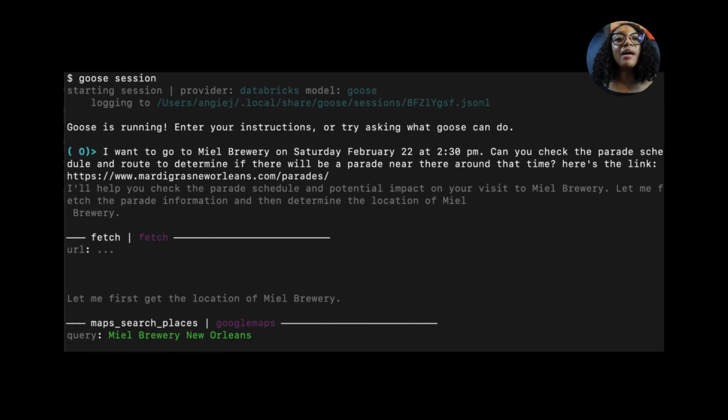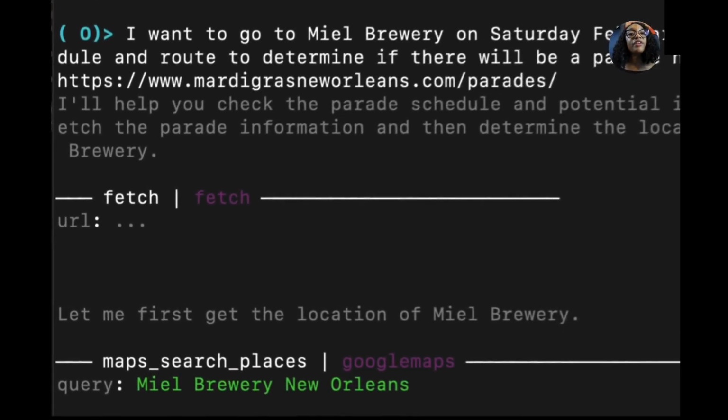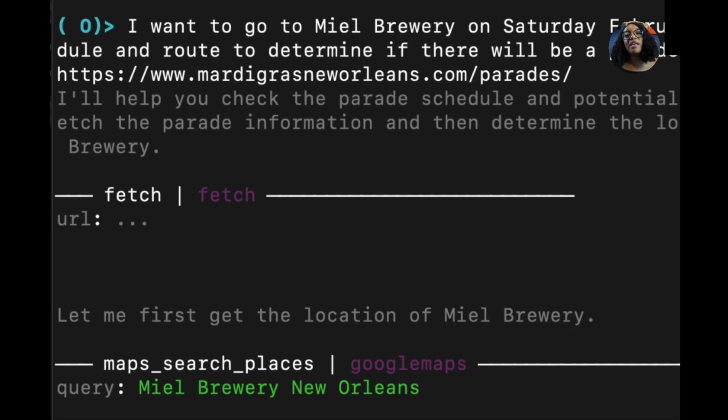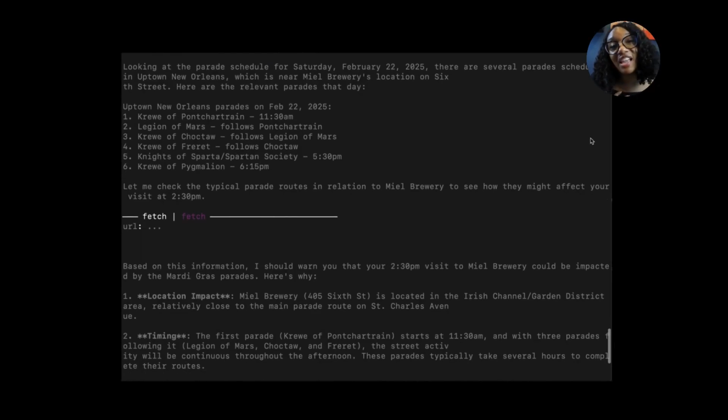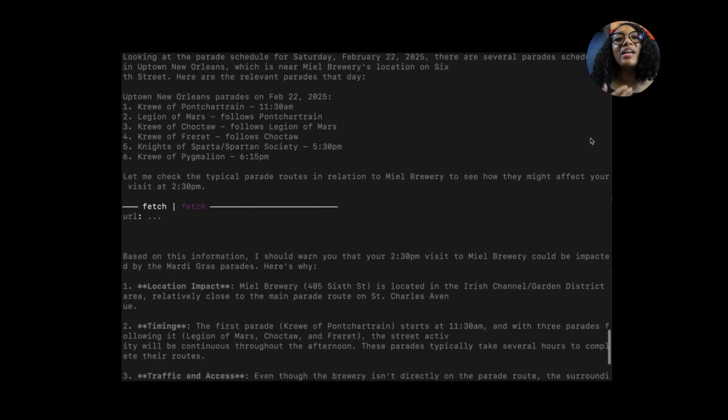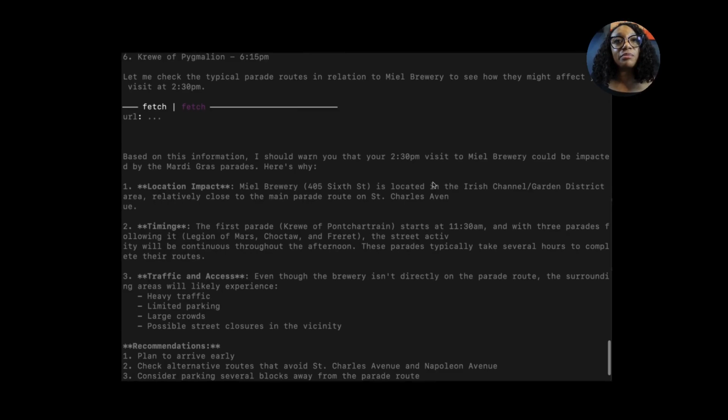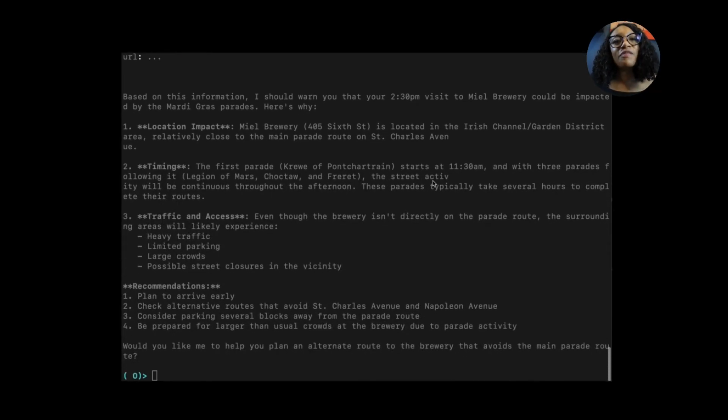I gave it the link and then noticed here that Goose uses two extensions to help me. Fetch to scrape the parade schedule and route from the Mardi Gras website, and then Google Maps so that it can get the location and determine if it's on the route. Goose was able to identify the parades for that day and specifically how the routes and scheduling would impact my attempt to get crawfish. So its assessment is that it's not directly on a route, but it's close enough that you're going to face some traffic, there's going to be some road closures, and you're going to have some trouble parking. And it went as far as to give me some recommendations for how to pull this off.